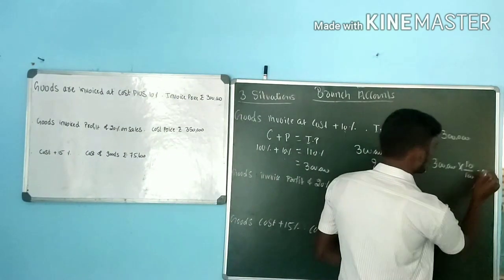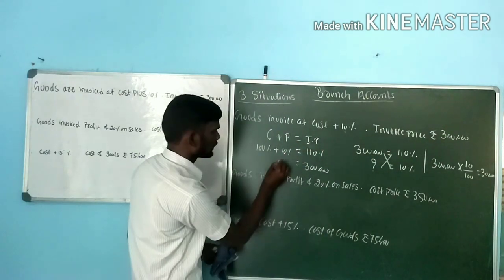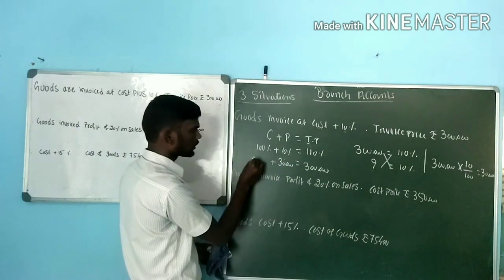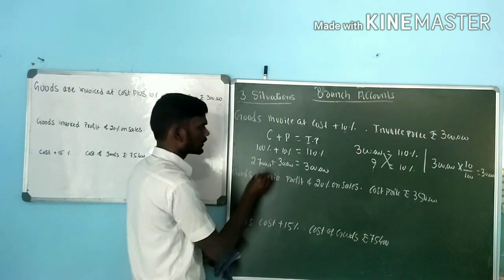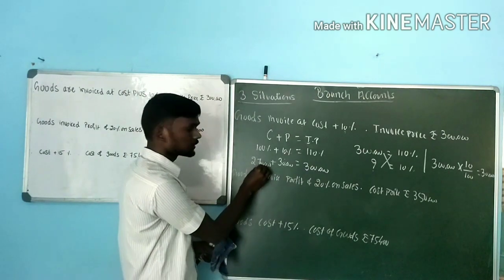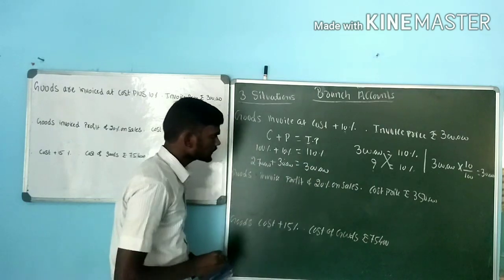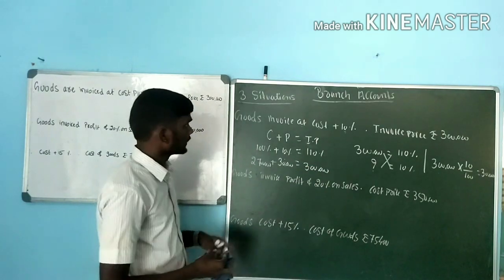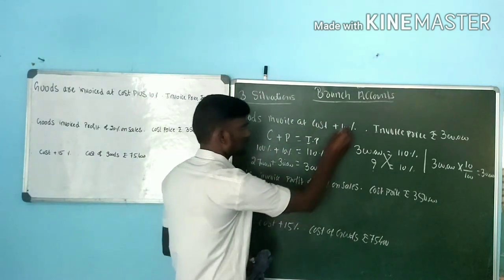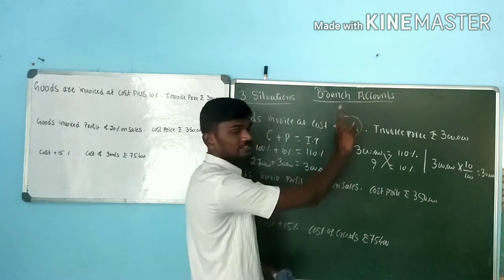Here 3 lakh into 10%, that is 30,000. Profit is 30,000. Whereas cost is 2 lakh 70,000. When it comes to books of account, we have to record at 2 lakh 70,000. We should not record 3 lakh. This comes under situation number 1. Again, goods invoiced at cost plus 10%. Here, profit we are calculating on cost, not on the sale.